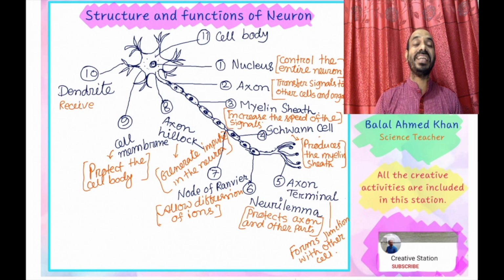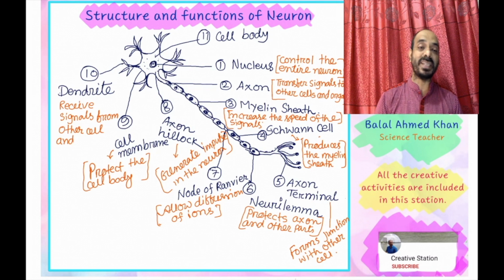Now, the dendrite is at the terminal end of the cell body. The dendrite receives signals from other cells and from the environment with the help of the 5 sensory organs. It receives the stimuli or messages, represented as impulses.